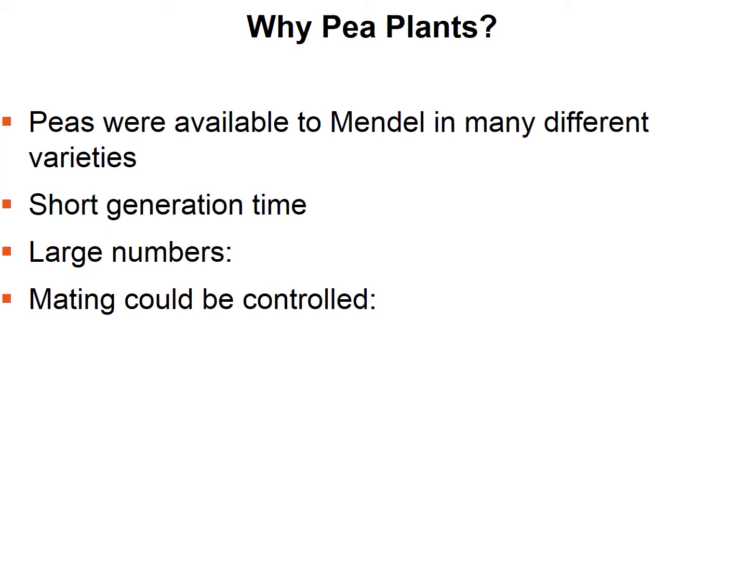And another reason he used pea plants was that matings could be controlled. He did either self-pollination or cross-pollination. Now, pea plants, their flowers can produce both pollen, which releases sperm, and eggs. So they naturally self-pollinate themselves. He sometimes did manipulations where he could cross-pollinate them. So these were easy to work with.